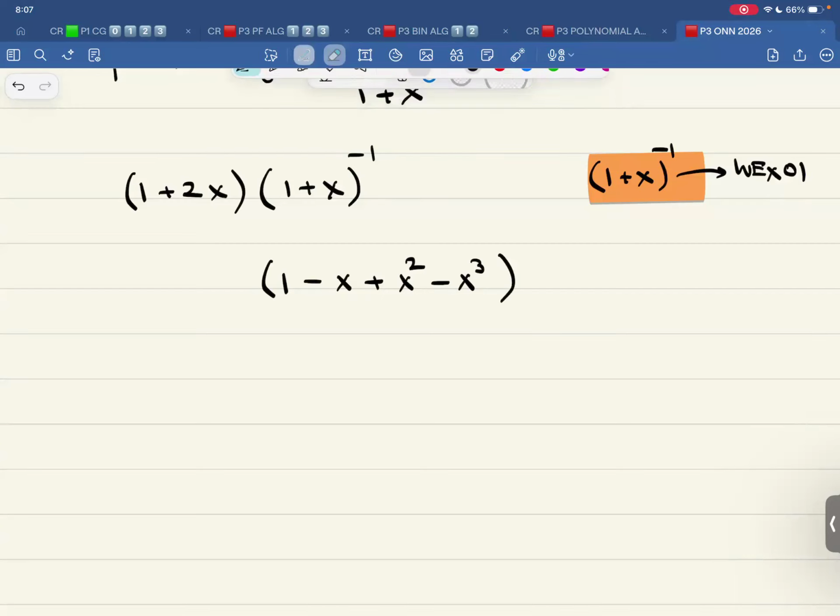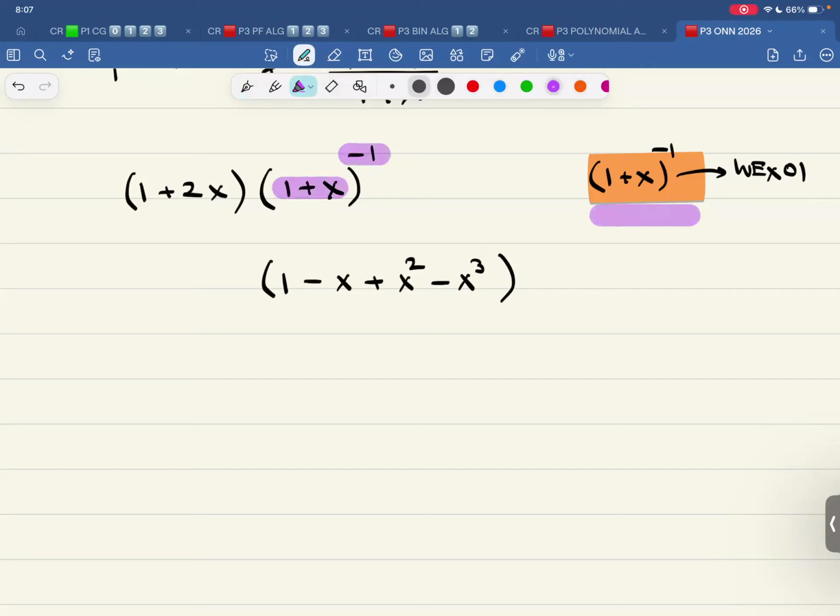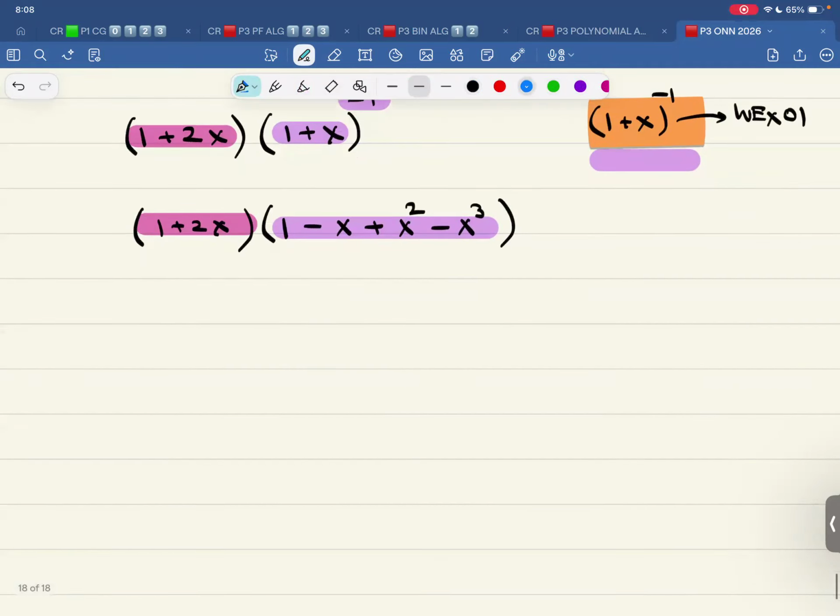So that's right over here. That is this thing, 1 plus x raised to power of negative 1. That is these four terms. And let me jot down these two terms as it is. The power is 1, so there is nothing special in it. So this is 1 plus 2x. Now let's multiply it out. So this 1 will multiply with everyone. So 1 minus x plus x squared minus x cube.